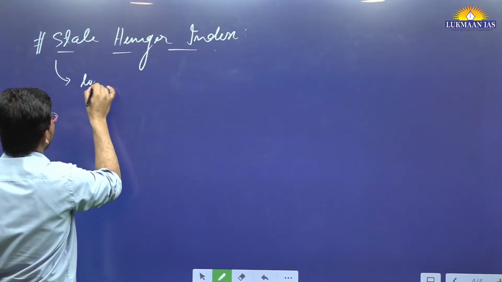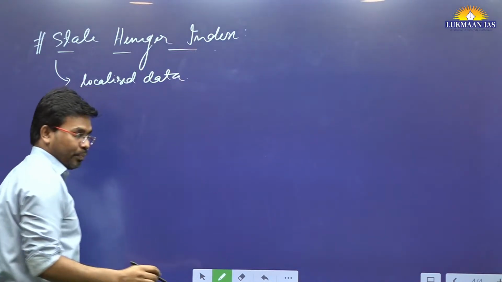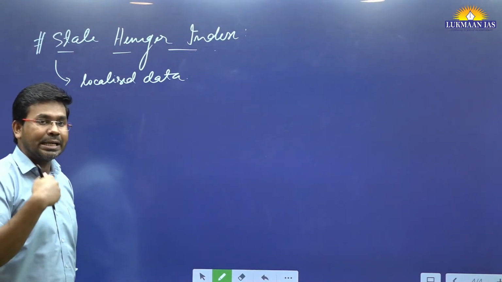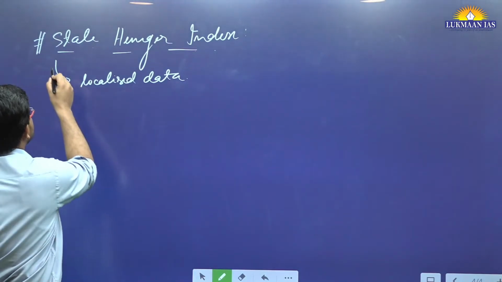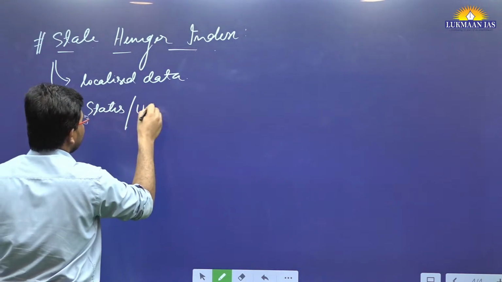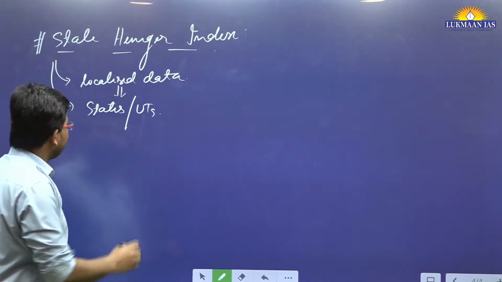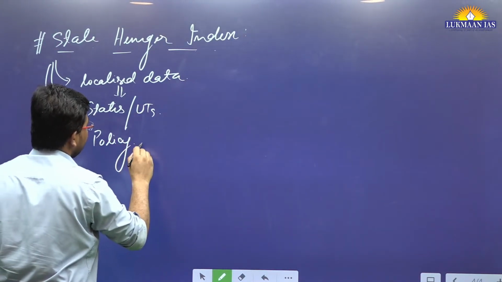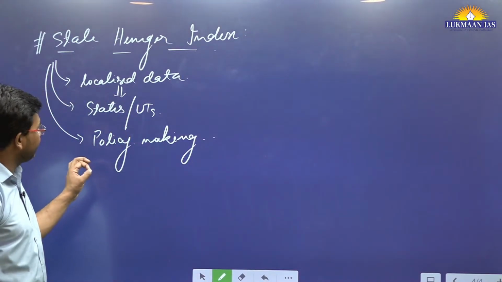Because it will give localized data. We will be able to know regionally inside India in which state we have more hungry children, more hungry people, as compared to other states. It gives data related to various states and union territories, and this will also help the government in formulating proper policy. So this is the thing.